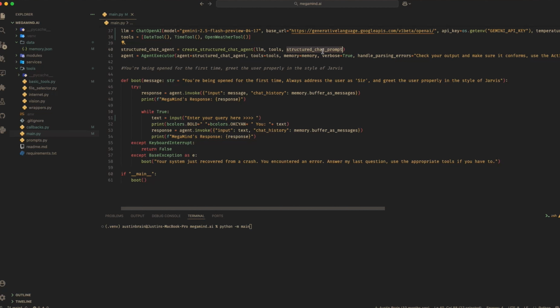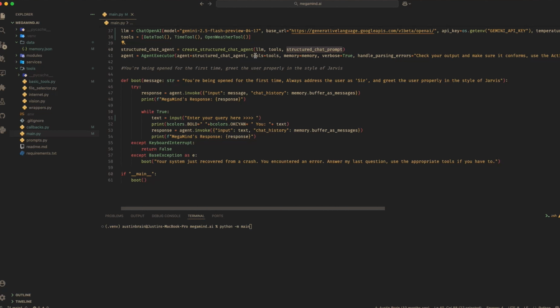Let's say we are passing in tools, and we have the description for the tools, and we want the AI model to be able to produce a structured output that would call whatever tool is necessary to perform the task that we want it to perform. So it's really, really simple.